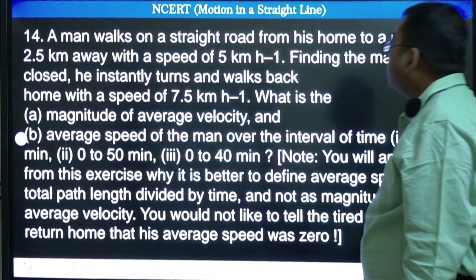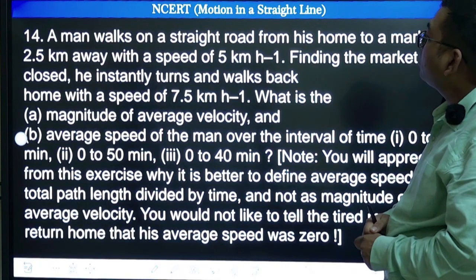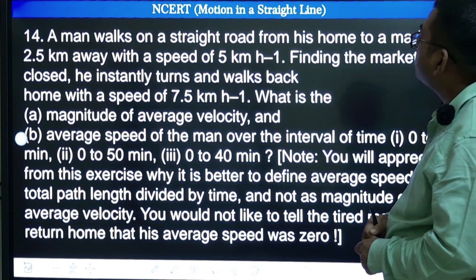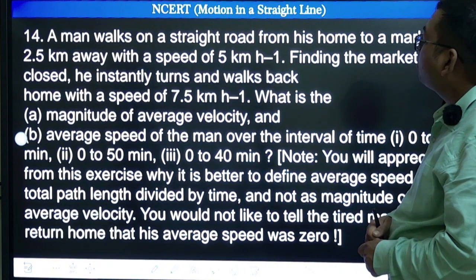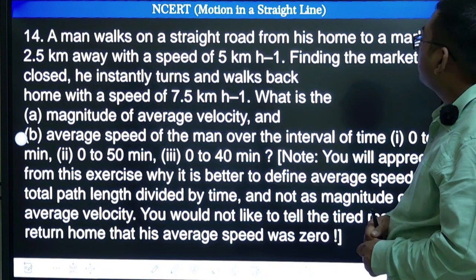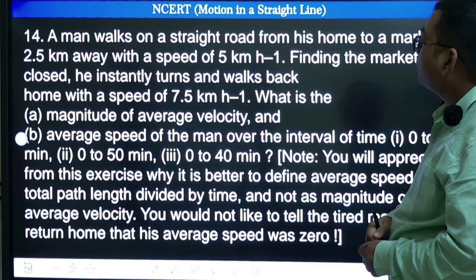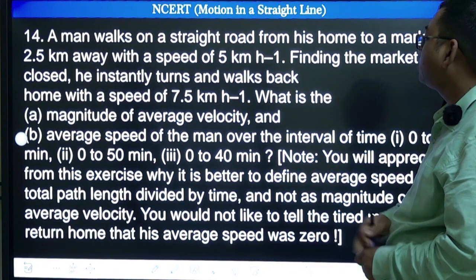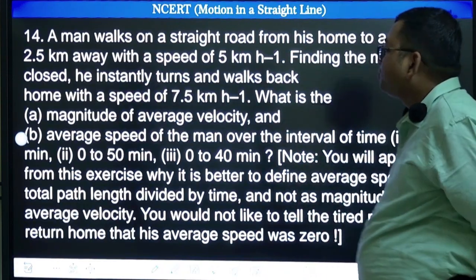Okay, so which graph we can draw? What are they asking? Average velocity and all that. So the man walks on a straight road from his home to a market 2.5 km away. Finding the market closed, he instantly turns and walks back home with a speed of this. What is the magnitude of average velocity? First of all, they are calculating average velocity.